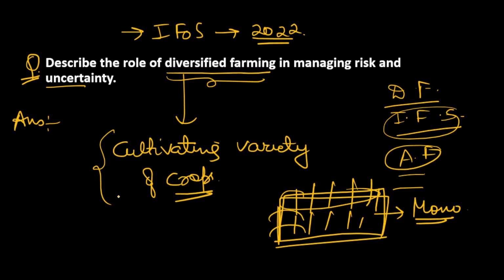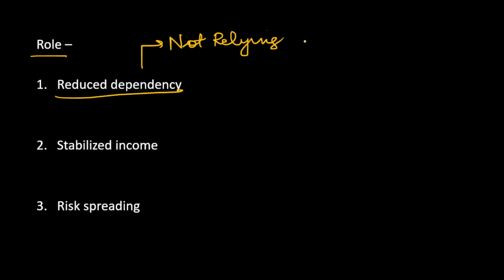So how does it help in managing risk and uncertainty? First of all, reduced dependency. Here we are not relying on a single crop or a single unit of agriculture. We have different crops based on seasons, different crops in the same season. We are also practicing intercropping and mixed cropping.